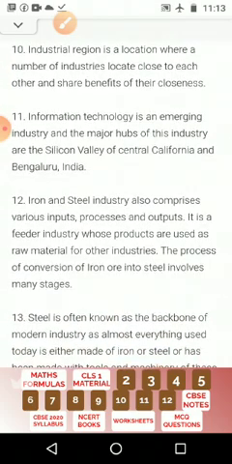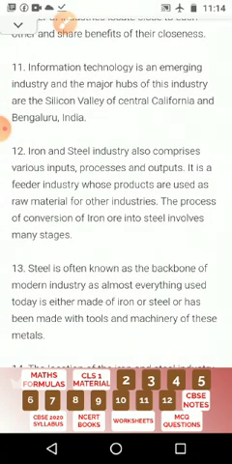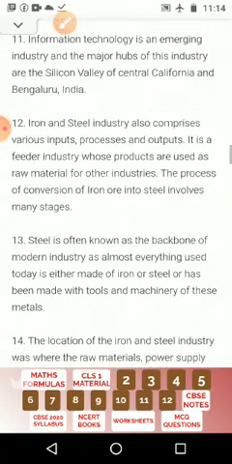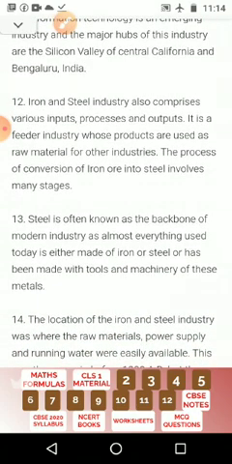Information technology is an emerging industry that we studied in 8th standard, what we call sunrise industries, and the major hubs of the industry are Silicon Valley of Central California and Bangalore, India. The iron and steel industry also comprises various inputs, process and output. It is a feeder industry whose products are used as raw materials for other industries.